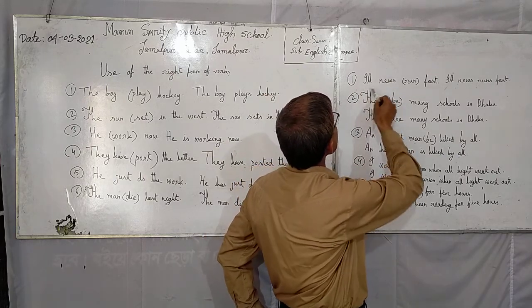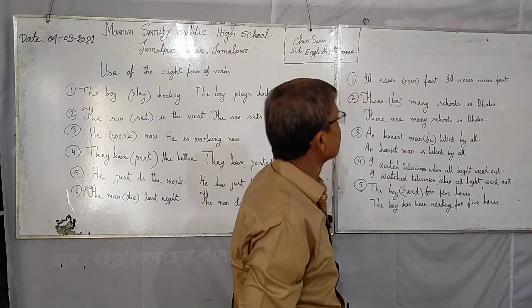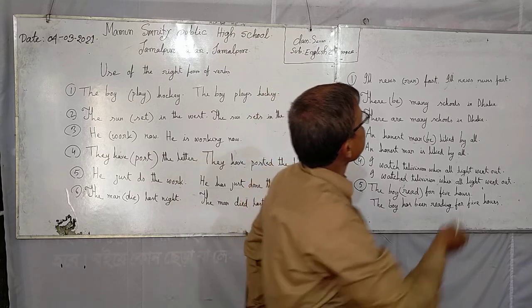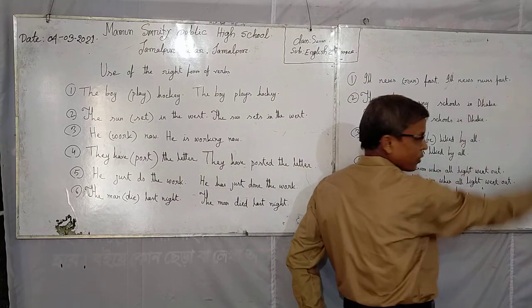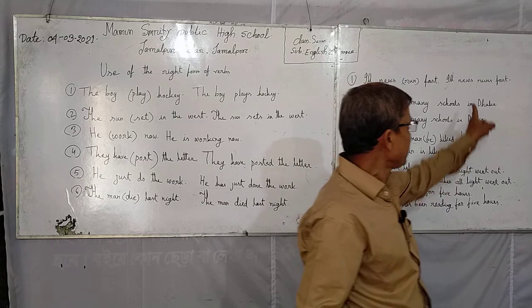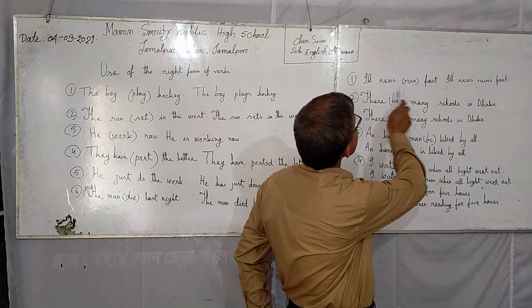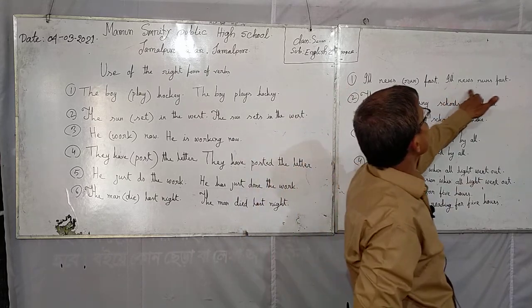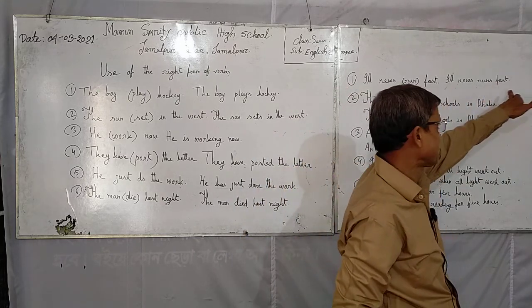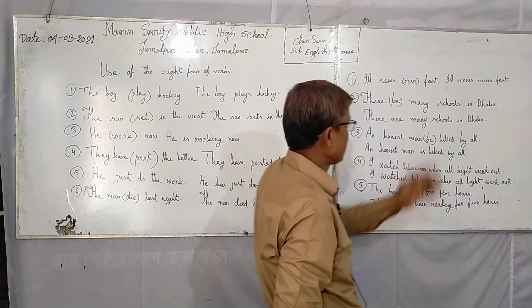It has third person singular number, so you can add only s or es with the verb. Ill news runs fast. Have you understood?